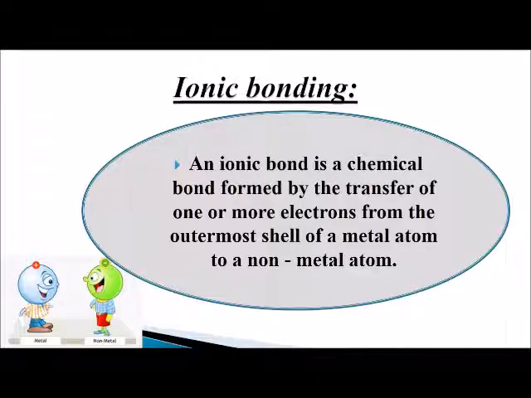What is ionic bonding? An ionic bond is a chemical bond that is formed by the transfer of one or more electrons from the outermost shell of a metal atom to a non-metal atom.